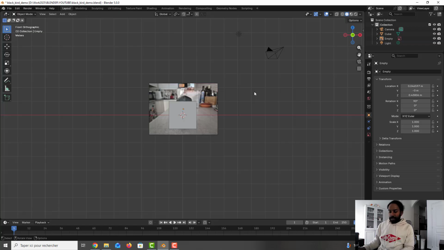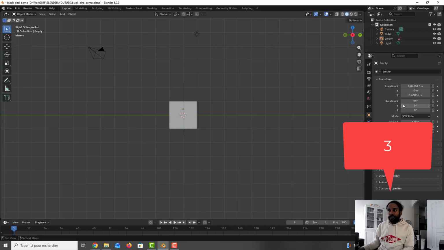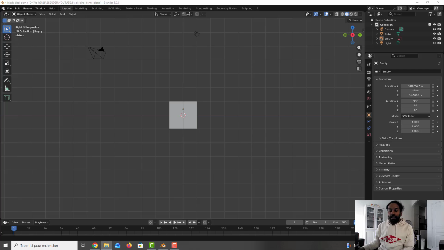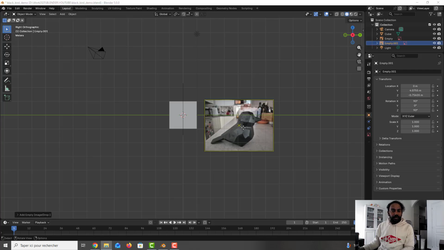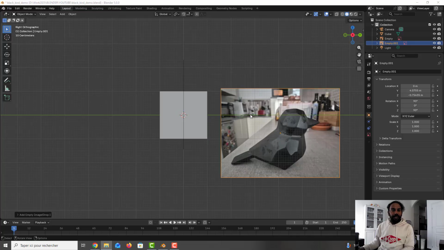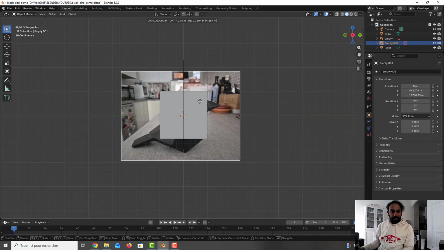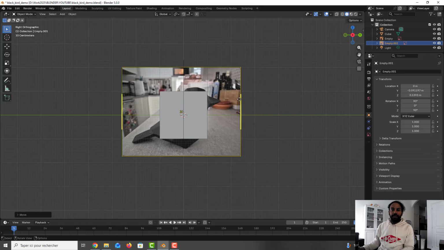And after I will go to the side view, so it means the right view, and I drag and drop here, and you can see it's there. So we can press G and move a little bit like this.